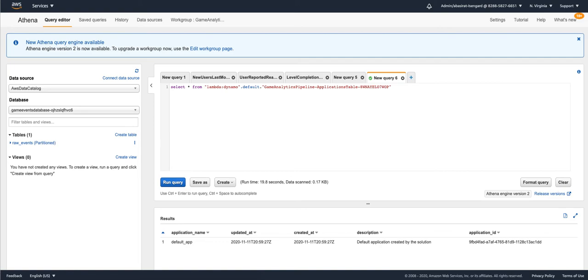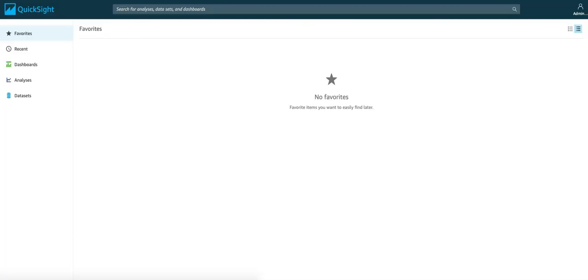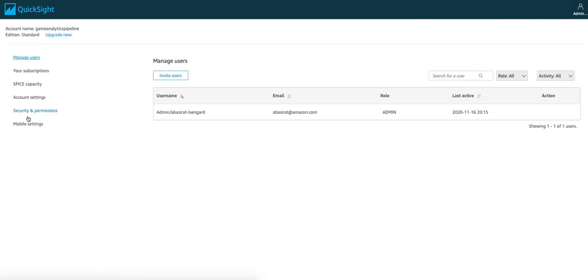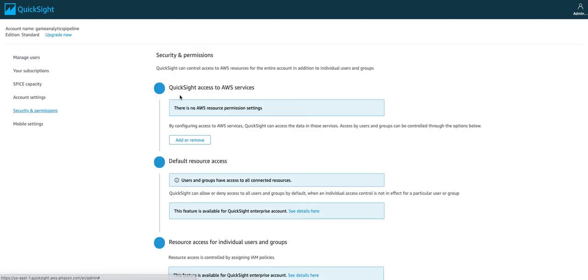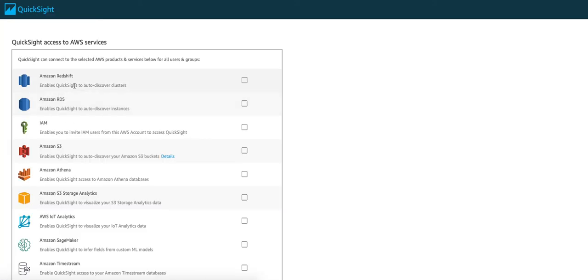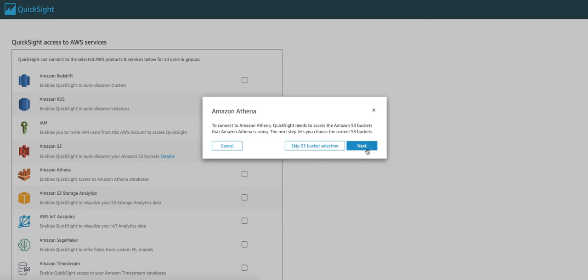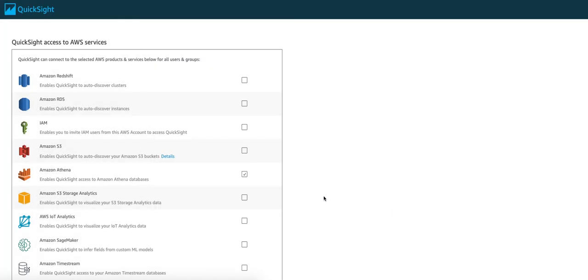Okay, now let's connect Amazon Athena to Amazon Quicksite so that we can access game data and create, configure, and customize dashboards for deep data exploration. Okay, I navigate to Amazon Quicksite. I choose admin from the upper right corner. I select manage Quicksite. I select security and permissions. Under Quicksite access to AWS services, I click on add or remove. Let's select Amazon Athena, click next, click finish.